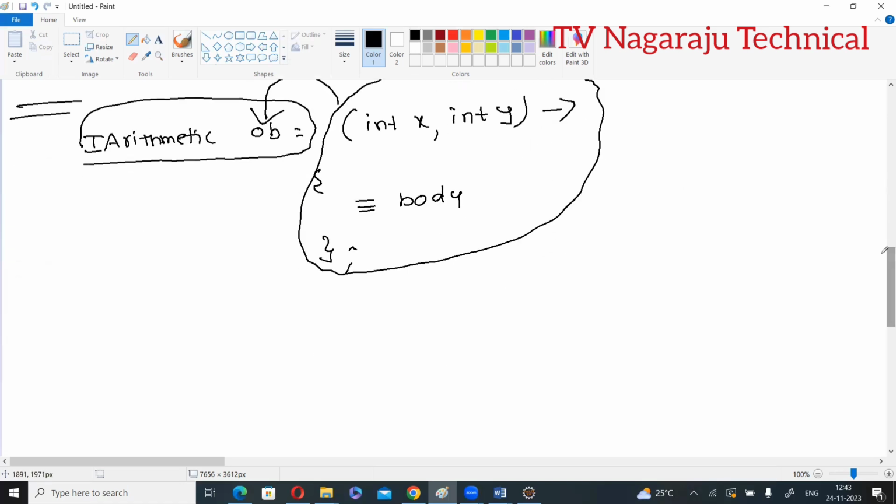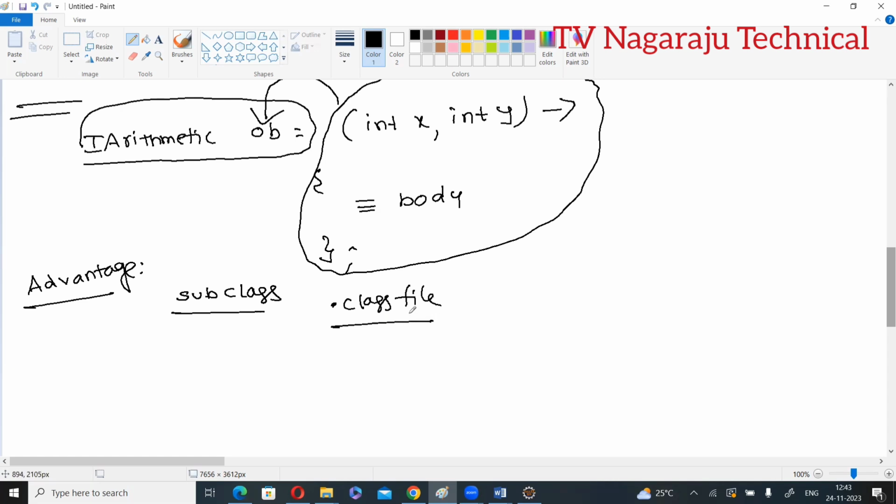Before that, you need to remember some rules. And what is the advantage? If you are using normal inner classes, they generate subclasses, and each subclass has a separate .class file that is loaded. At the time of execution, all the .class files are loaded into the JVM, so execution time is taken.